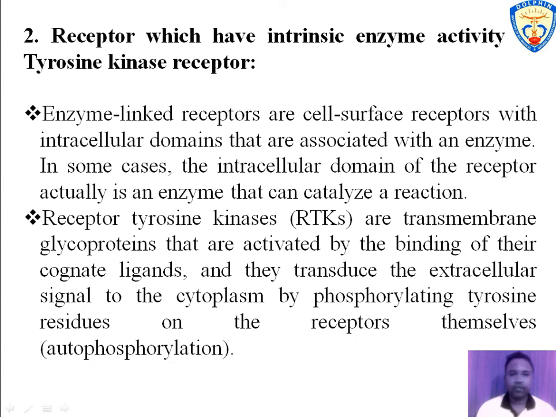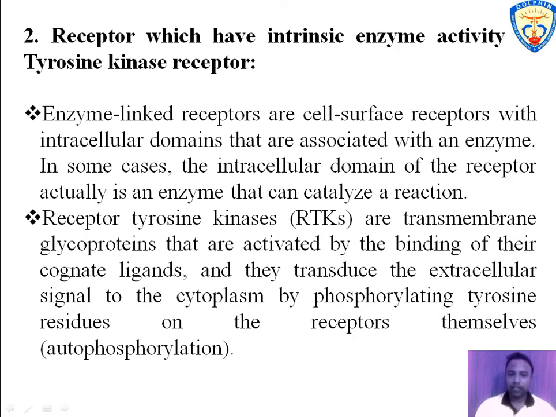The next receptor is the receptor which has intrinsic enzyme activity, or tyrosine kinase receptor. These receptors are found across the cell membrane and are cell surface receptors linked with enzymatic functions. Receptor tyrosine kinases are transmembrane glycoproteins that show their response by phosphorylating, that is, addition of a phosphate group. So, phosphorylating the tyrosine residue, as the receptor is made of protein and tyrosine is an amino acid, and themselves autophosphorylation.